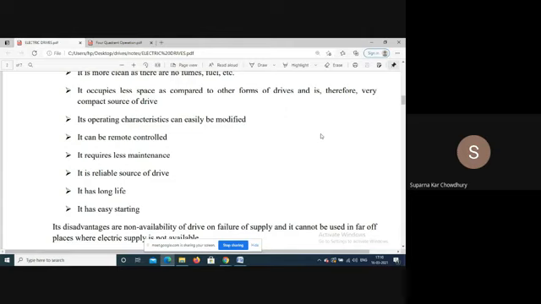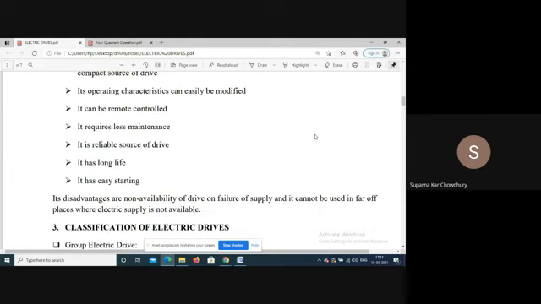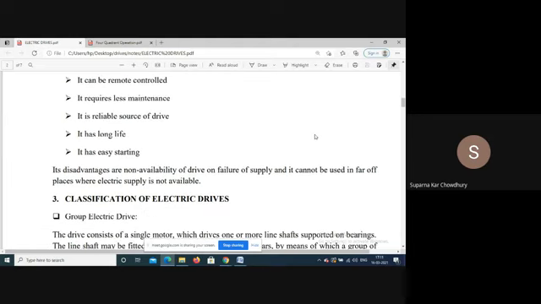So the operator is basically sitting in the control room, which is physically apart. So it can be remotely controlled. It requires less maintenance than mechanical drive systems. Reliability is also better. Motors have long lives, and the starting is very easy.